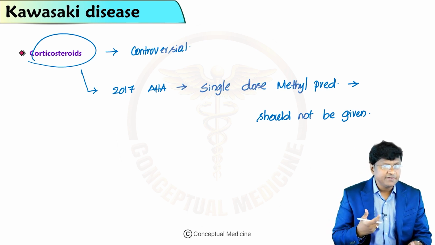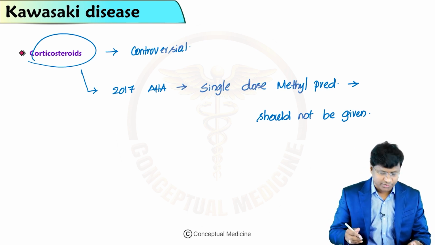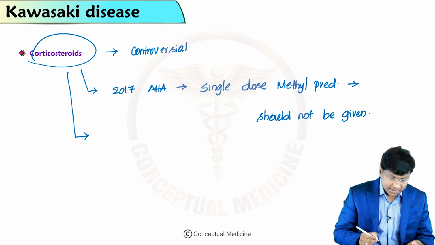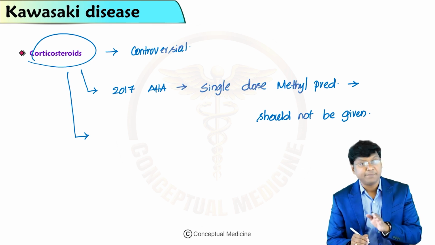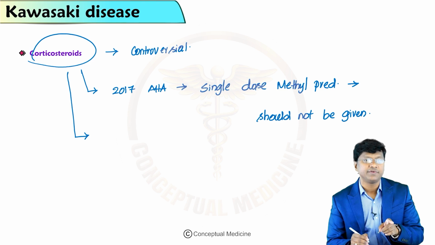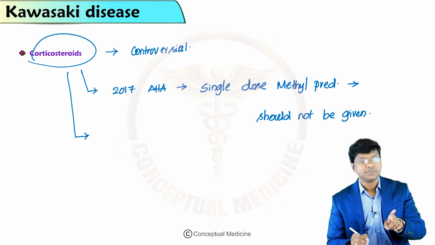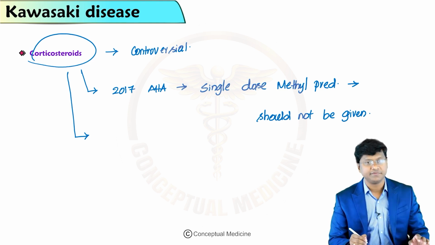Next, in which group of individuals do we give corticosteroids? A course of corticosteroid therapy with tapering over 2 to 3 weeks could be considered in addition to intravenous immunoglobulin and aspirin for patients at high risk of not responding to IVIG.